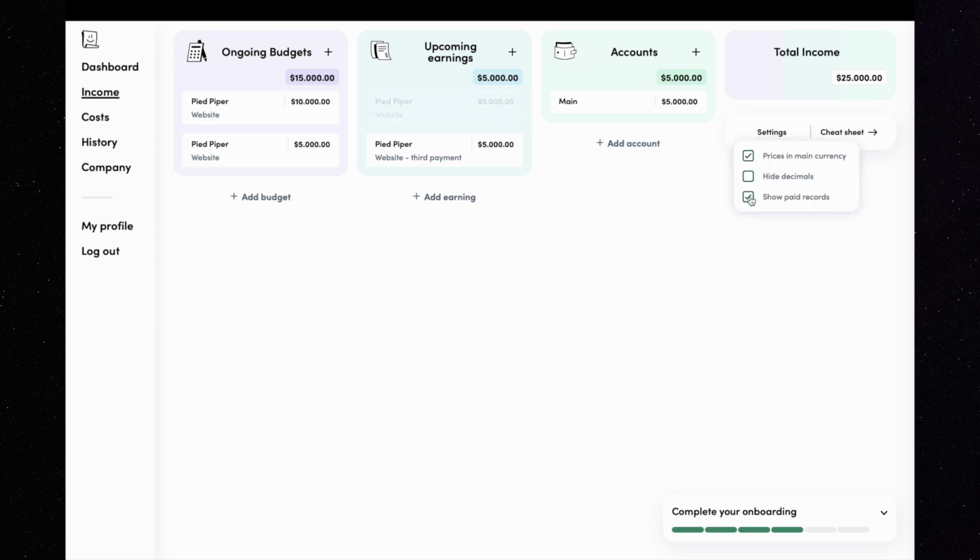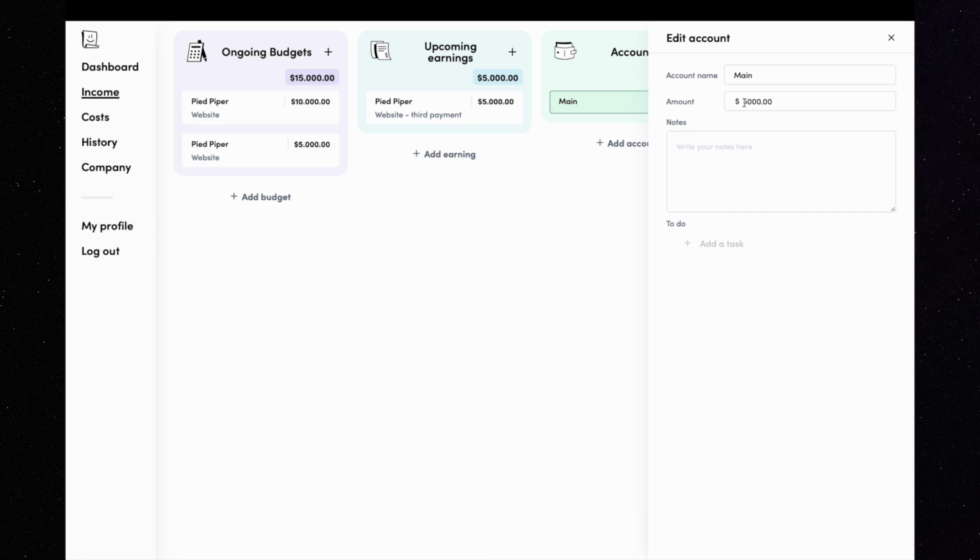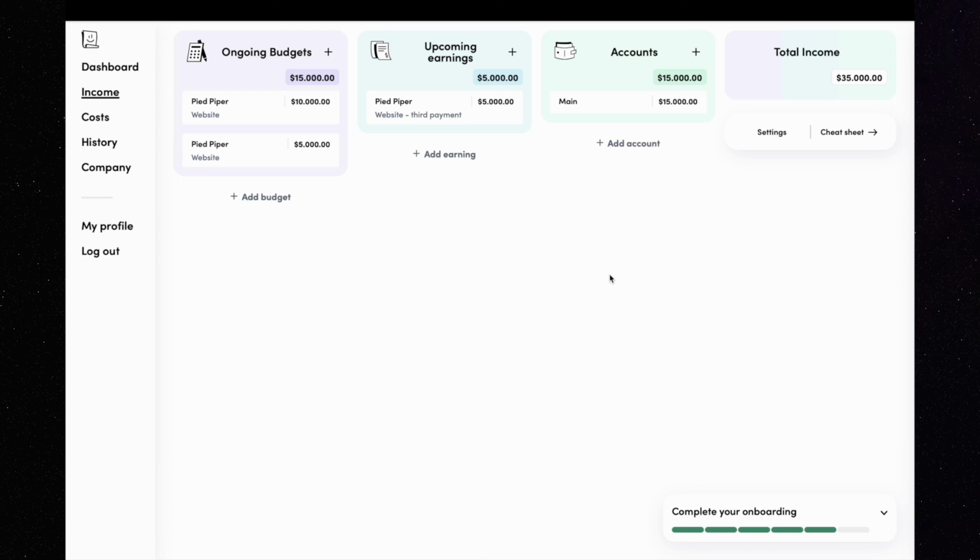Let's assume I have much more money and need to edit the amount from my main account. I now have $5,000, but I should have $15,000. I click on the account, edit the amount, and it gets updated. The module on the far right, called Total Income, counts the sum of all three columns and gets updated whenever you update any record on this page.